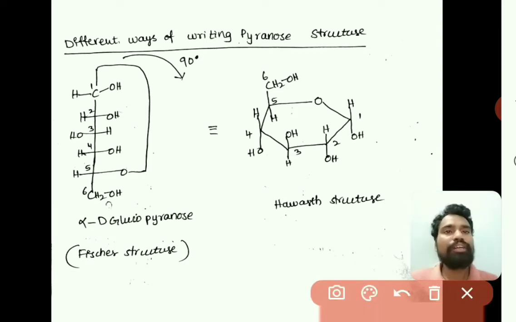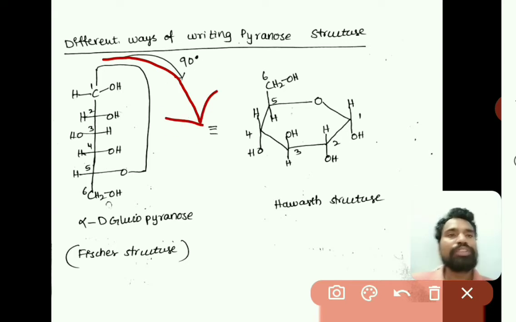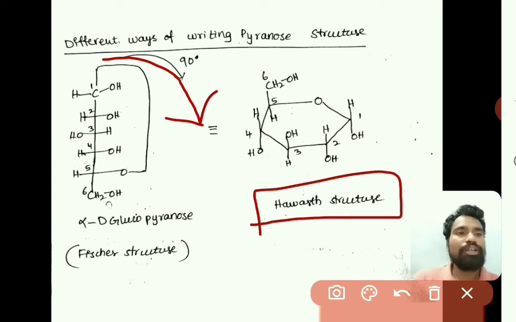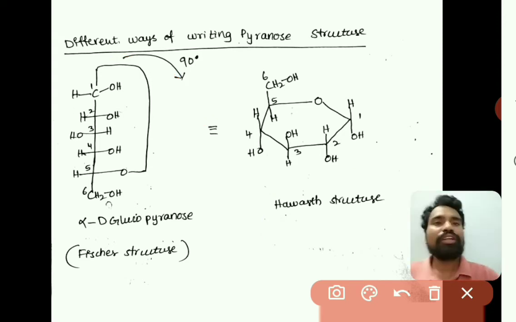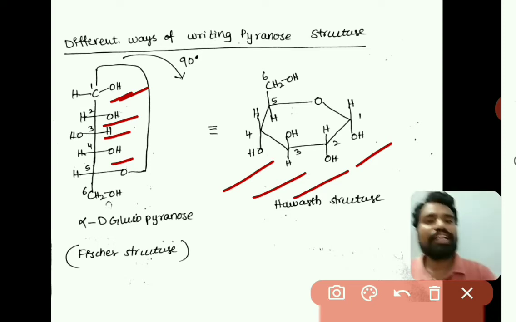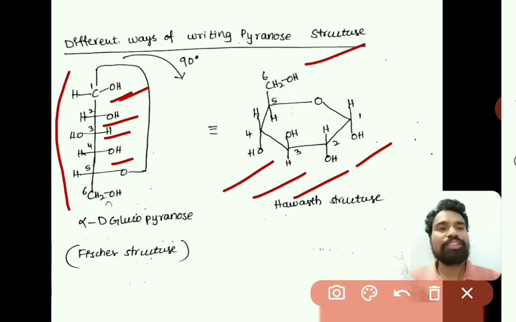So if we rotate this vertically towards the right side by 90 degrees, we will get another kind of structure, that is called the Haworth structure. Rotating the Fischer structure towards the right side about 90 degrees gives the Haworth structure. Now what will happen in the Haworth structure? The groups which are at the right side will be in the downward direction, and the groups which are at the left side will be in the upward direction, right.